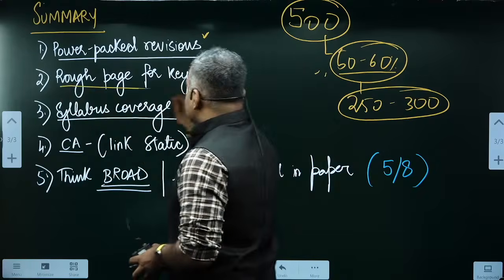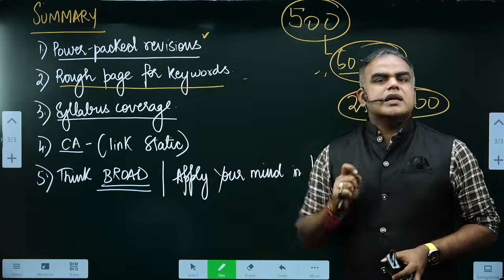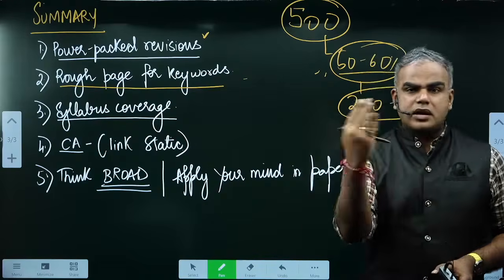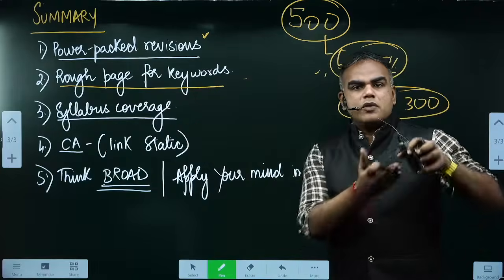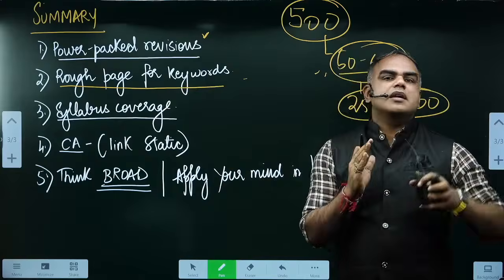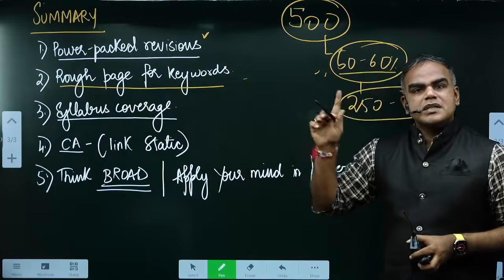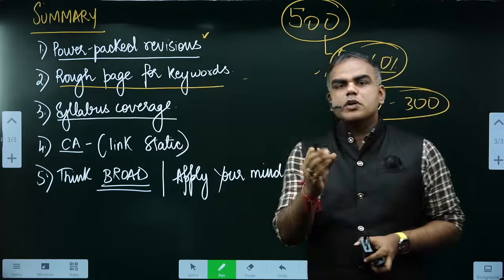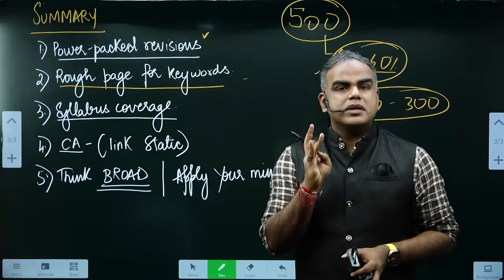Second, even now please have a rough page when you revise. Fine. In that rough page keep scribbling something. This would help you at the last moment when you go to the hall, etc. Sometimes in those last moments, if you have your registers bulky, you will not be able to revise them. What you should instead do is have some rough page, see the keywords, okay, and these keywords will give you that last moment of confidence that yes, I have marks here, the moment I say historical materialism, dialectical materialism, okay,